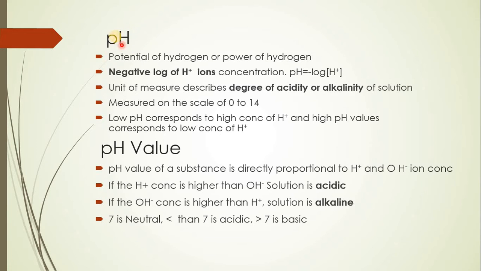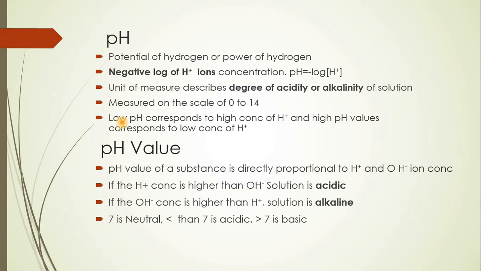And if I want to give this definition as an equation, I can say pH is equal to minus log of [H+], the hydrogen ion concentration. The square bracket denotes the hydrogen ion concentration, but actually speaking, the square bracket defines the molar activity of the molecule. Now, pH is the unit of measure which describes the degree of acidity or alkalinity of a solution, and it can be measured on a scale of 0 to 14.